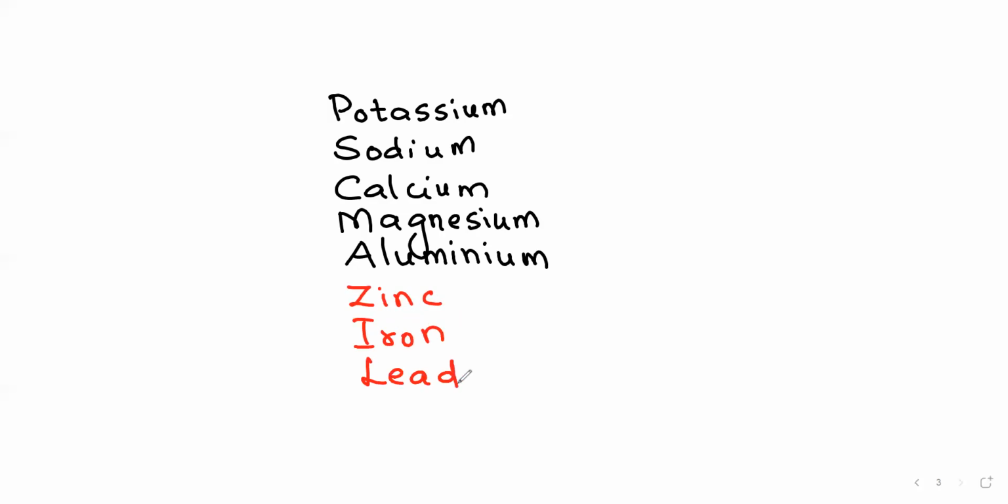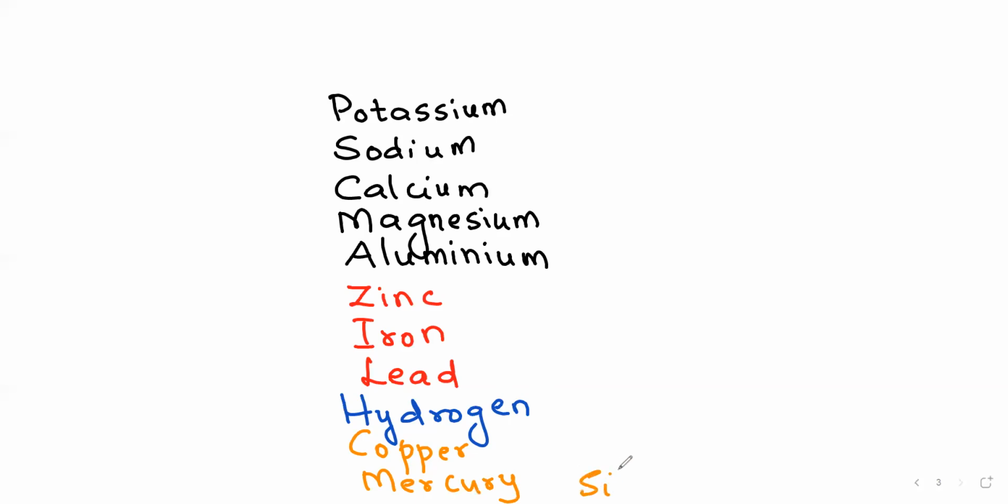Then comes the neutral one, which is hydrogen, and lower than hydrogen are copper and mercury. The least reactive metals are silver and gold, which come at the last. So this is how the reactivity decreases, and this series we call the reactivity series.